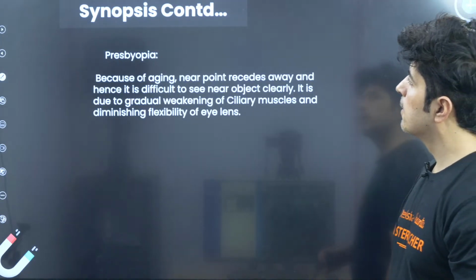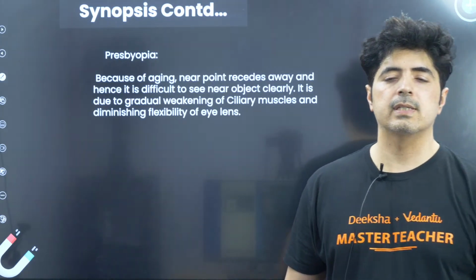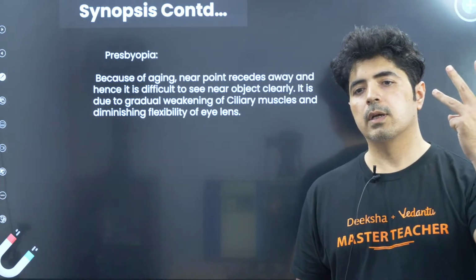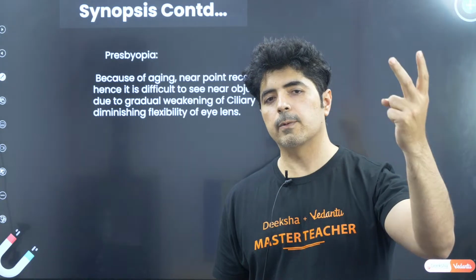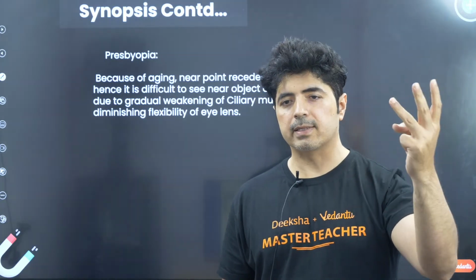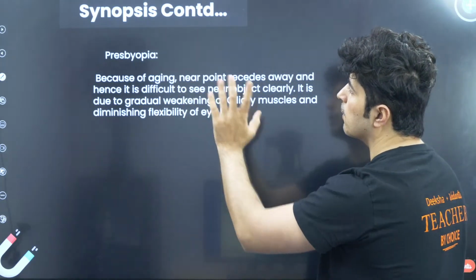So the next part is presbyopia. We have three kinds of defects which are given in your NCERT, which we have to study over here: myopia, hypermetropia, and presbyopia. These are the three defects we need to study. So presbyopia is one of them.